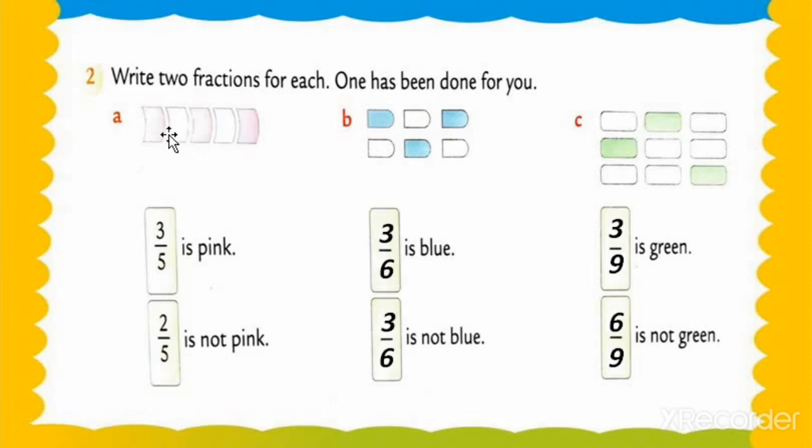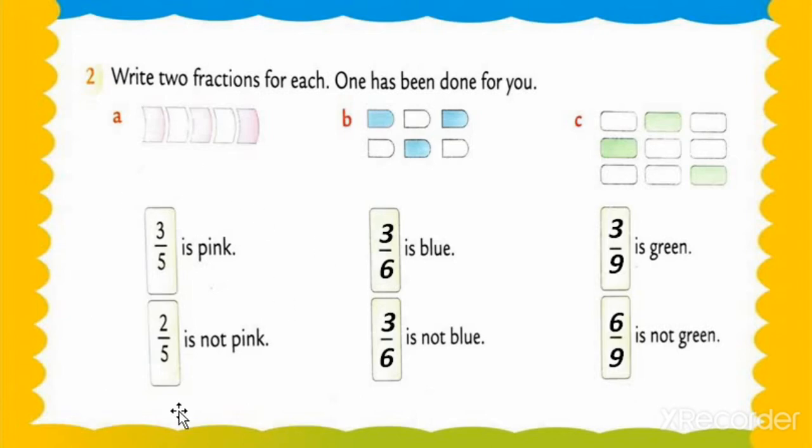So now, my dear students, question number 1 is what? Circle type blocks. 1, 2, 3, 4 and 5. There are a total of 5 blocks. So what we are writing in the denominators is 5. See this, both denominators are 5. Okay, and how many blocks are shaded by pink color? See this, 3 are shaded by pink color. One has been done for us.